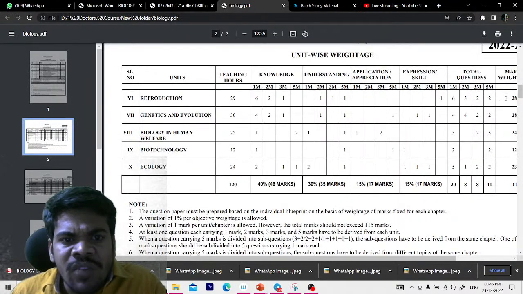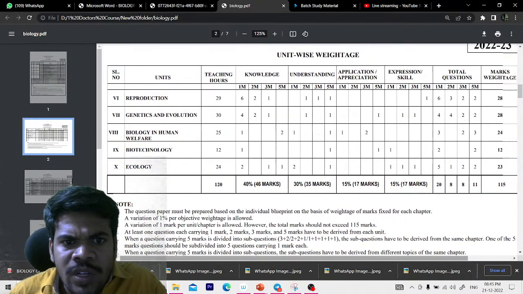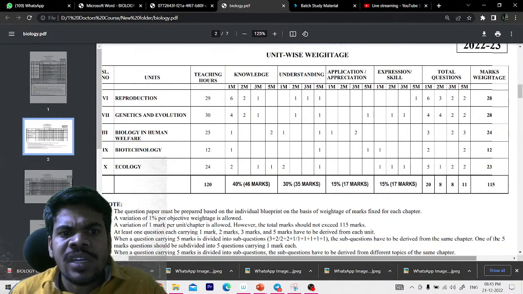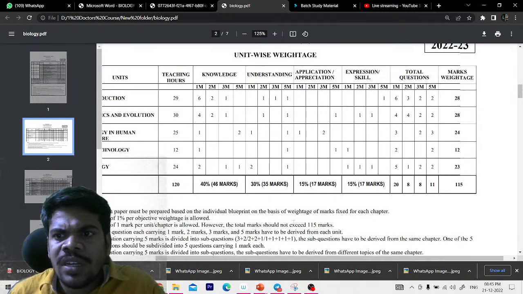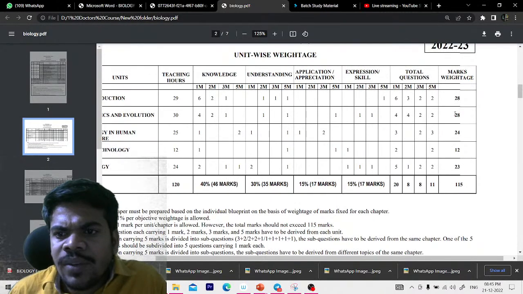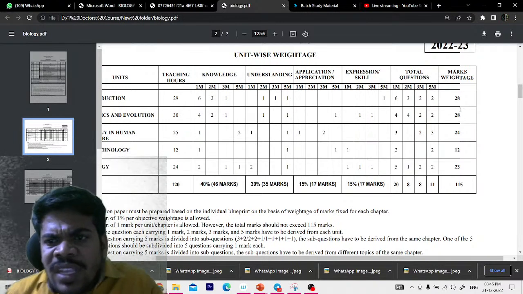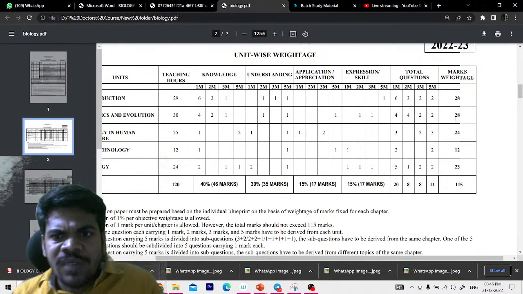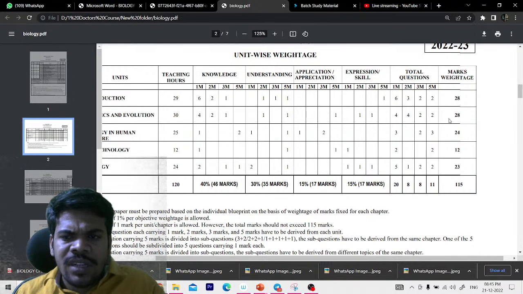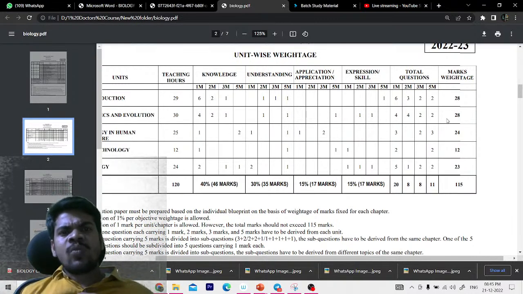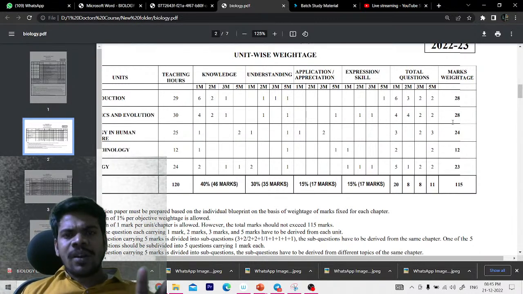Now it is the unit wise weightage. If you observe the unit wise weightage, two units you can select, that is reproduction, genetics and evolution. First and second units, 28 and 28. So major chapters these are, nearly 56 marks they come from these two units. But what I suggest is more better.